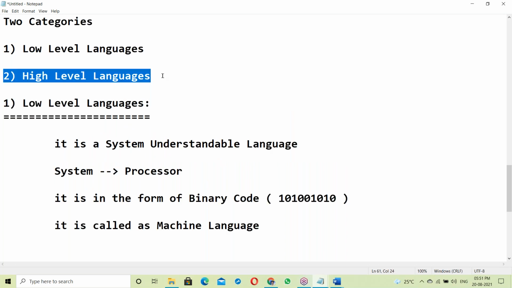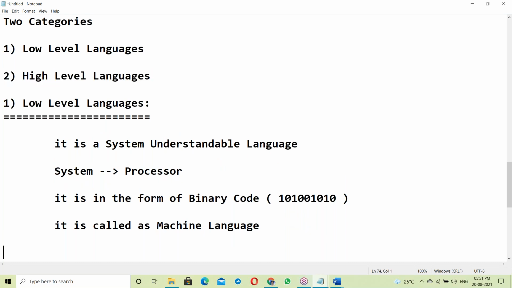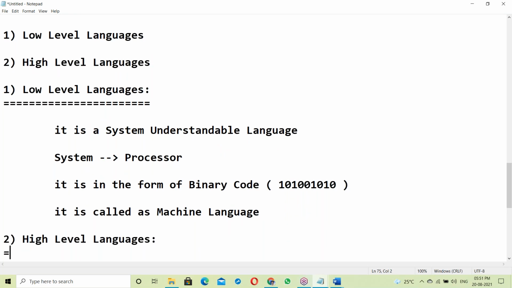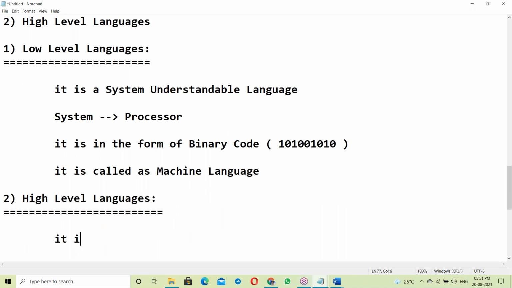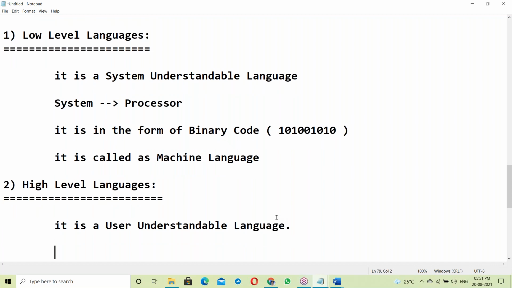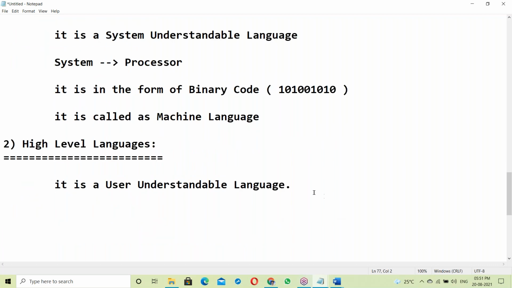Next, high level language. This is our language, meaning user understandable language. It is in the form of English language, right?